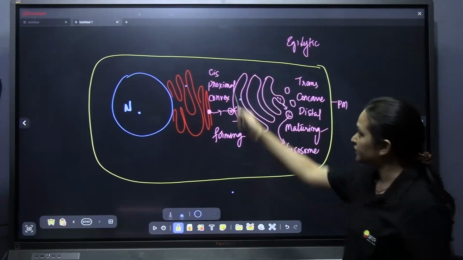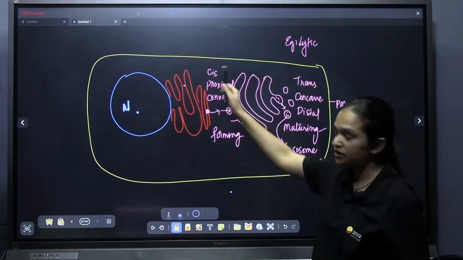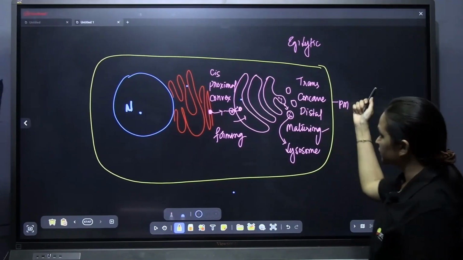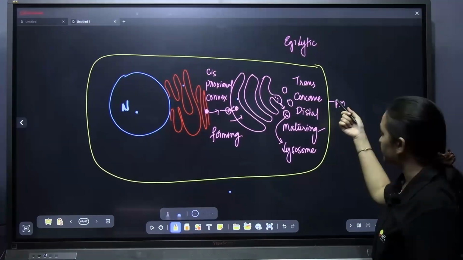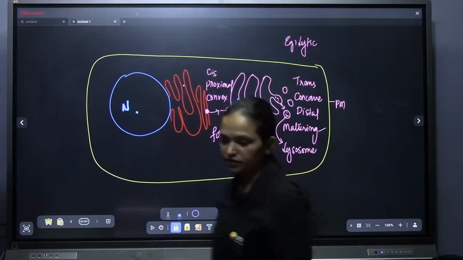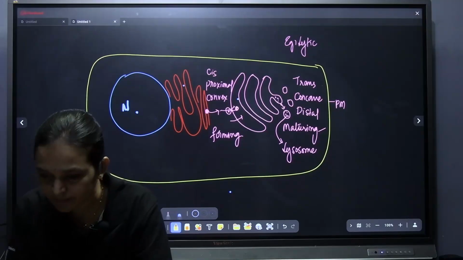You need to remember these four names of the cis face and these four for the trans face. Trans is towards the plasma membrane, and cis face is towards the nucleus. Understood?